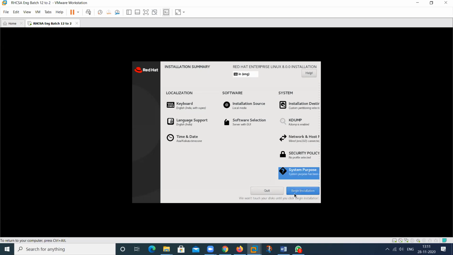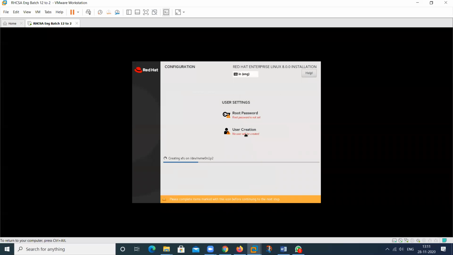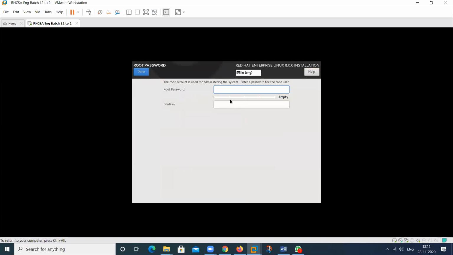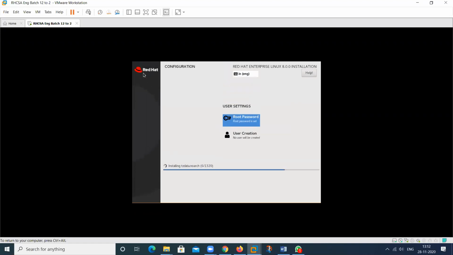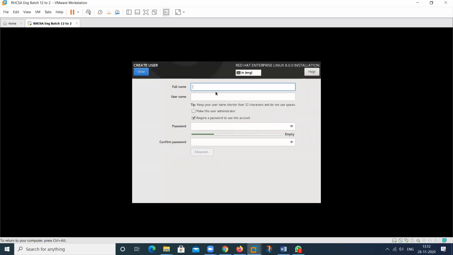Then click on begin installation. Then give the password for the root and the password for the regular user that you want to assign here. So give the password. Any password you can assign. Press done two times, not one time. Press done again, then two times. Then give any name here.